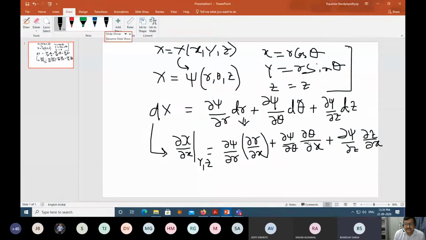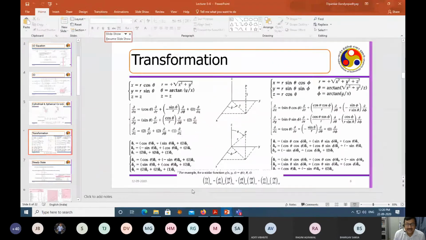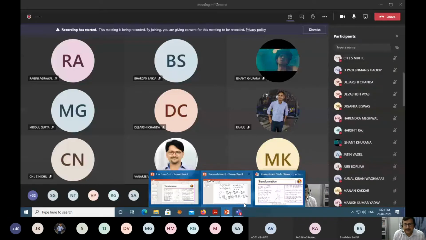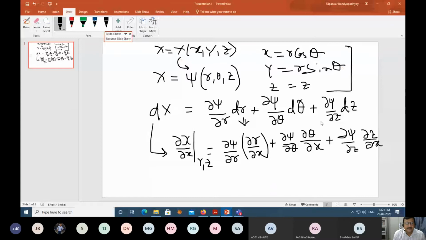Now the second term, which is del theta by del x. How much is del theta by del x? I should be starting with theta equal to tan inverse y by x, right? So r equal to root over x square plus y square, you got cos theta. Now theta equal to tan inverse y by x, what will be del theta by del x? Harshit, could you get del theta by del x?